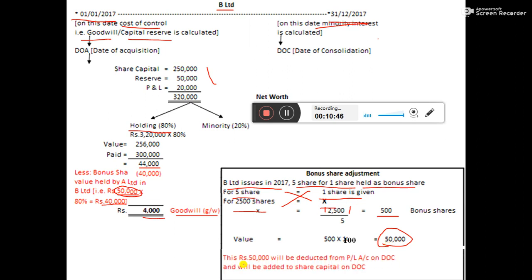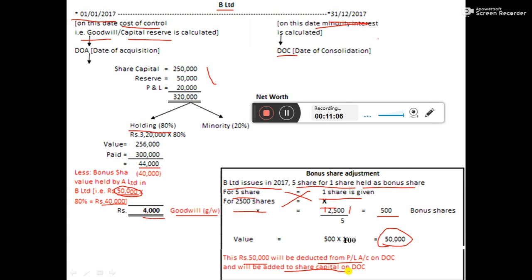The effect will be that this 50,000 will be deducted from profit and loss account on the date of consolidation. On this date, whatever profit is there, out of this profit 50,000 will be deducted, and this same 50,000 will be added to share capital.